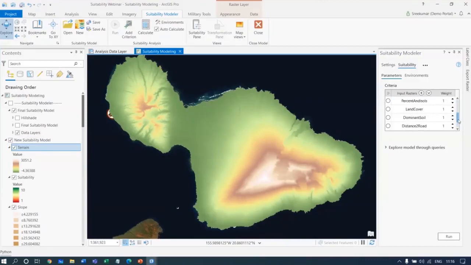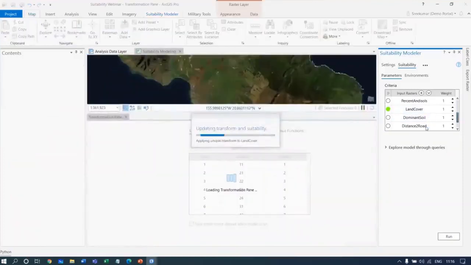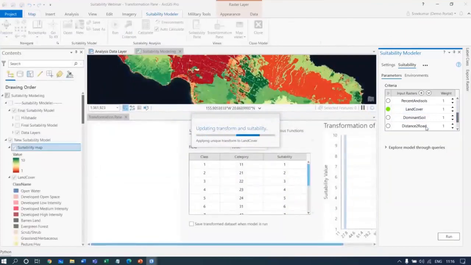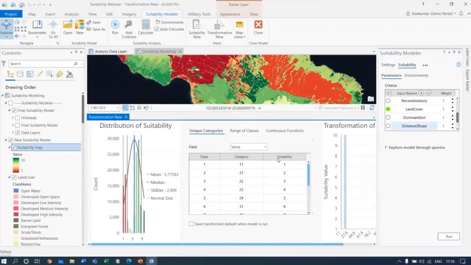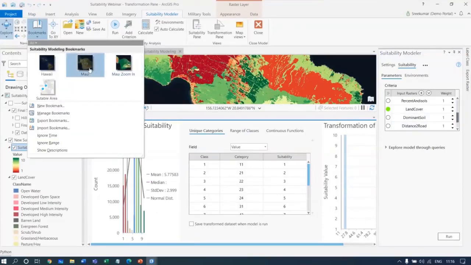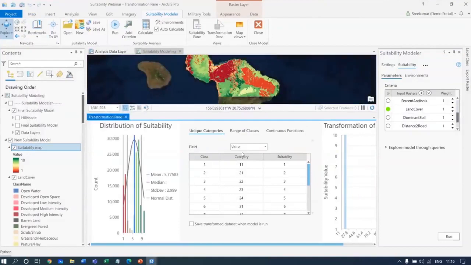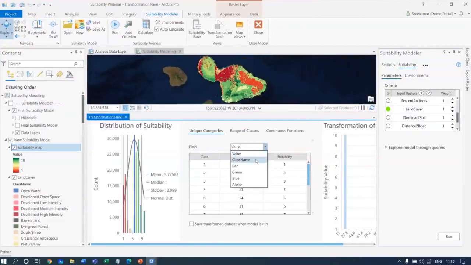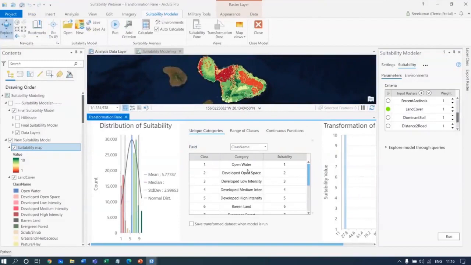But I would just like to show you some additional capabilities that might not have been there earlier. So for example, I just picked up the land cover. It automatically does the exploration of the data set and tells me, based on the value in the pixel, what are the classes that are available based on the suitability. So to see the map more clearly, I will just zoom it back to that particular location. And also based on the field that we have selected, for example, the classes, you can see the various classes that are available here and the suitability that was assigned already.